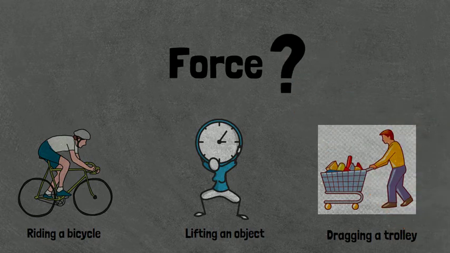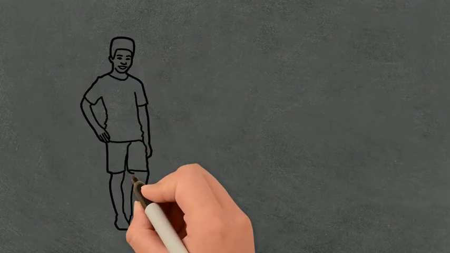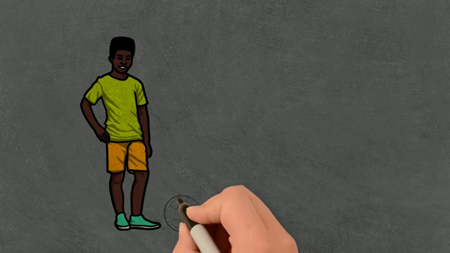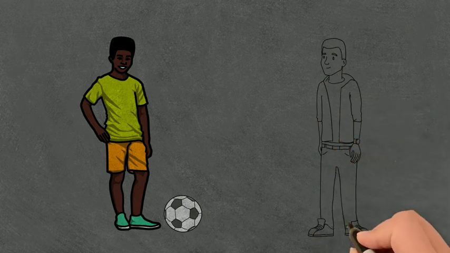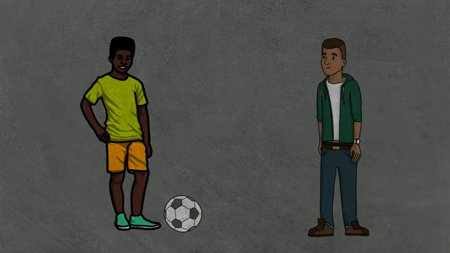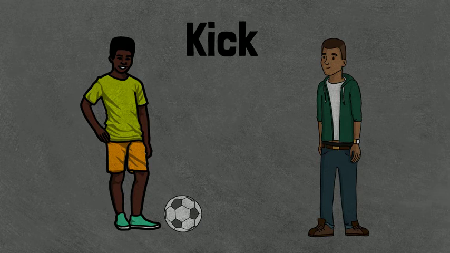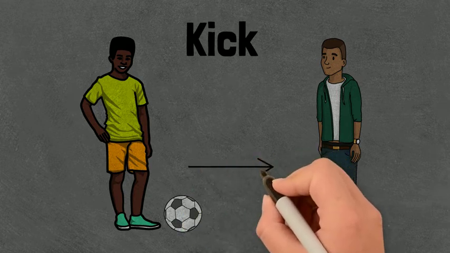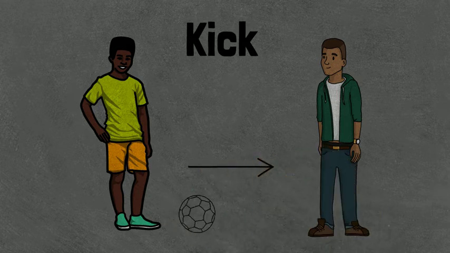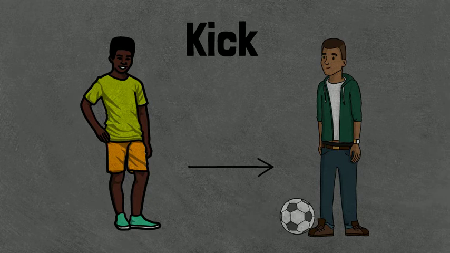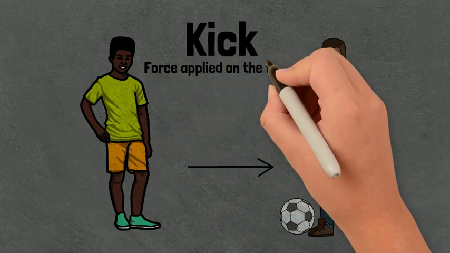But what is force? Suppose this player here wants to pass the ball to his teammate who is standing on the other side. How will he do that? He needs to make the ball move in the direction of his teammate. So he will kick the ball in that direction. When he kicks the ball in that direction, we say that he applied a force on the ball. Kick is nothing but a force applied on the ball.